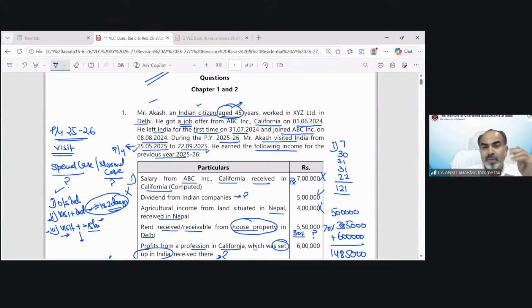So the exemption would be 2,50,000 if that is an optional tax regime, etc. But because tax calculation is not required, this age criteria is irrelevant for my case. So once you read the requirement, you can filter your things in the question, whether it's relevant or irrelevant. Understood? Chalo. Moving on to question number 2.